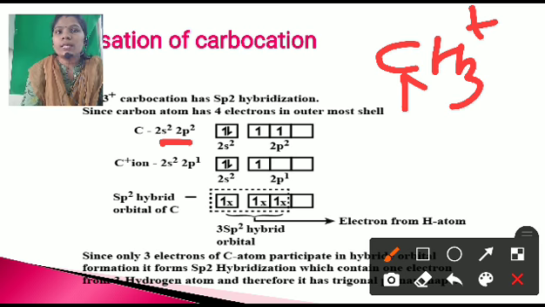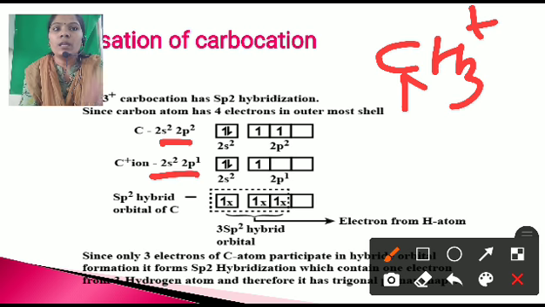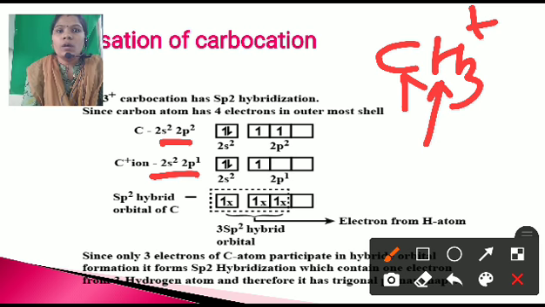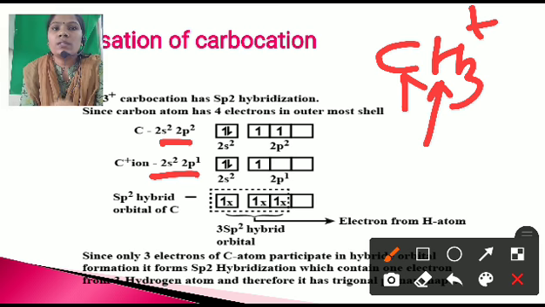That means the C plus ion has the valence electronic configuration 2s2 2p1. We fill the electrons in the shell in this manner, 2s2 and 2p1. Here this is the one unpaired electron of the carbon, which hybridizes with one hydrogen. Okay, this is the ground state of hybridization.